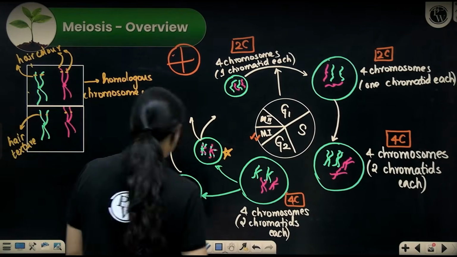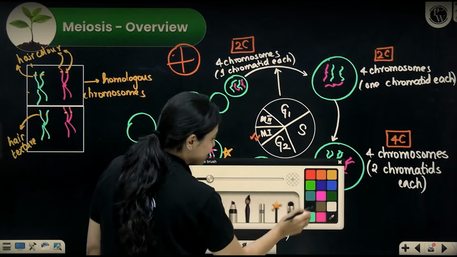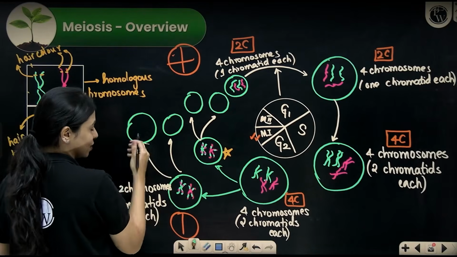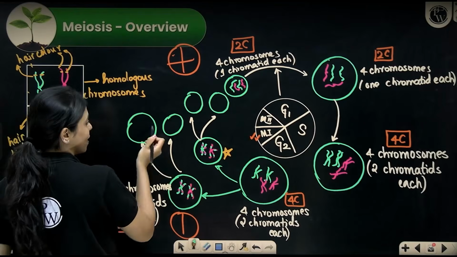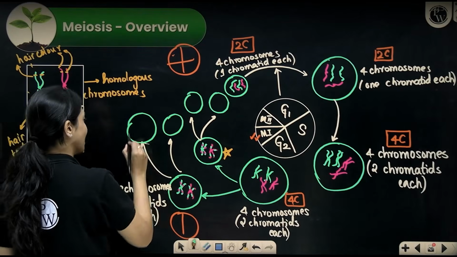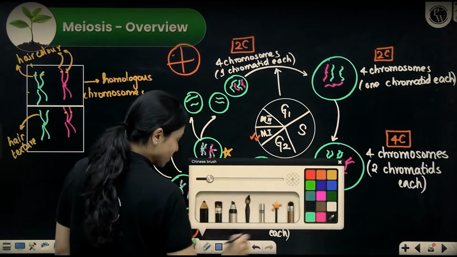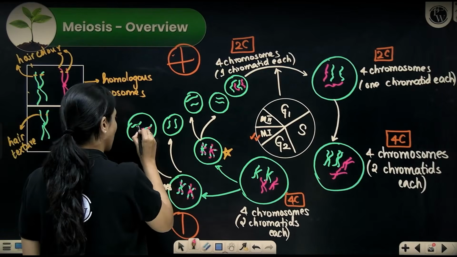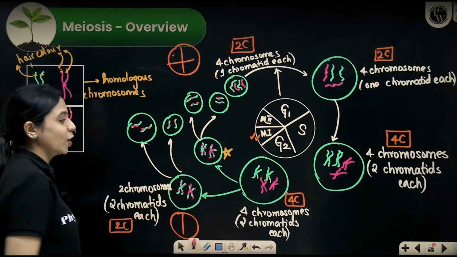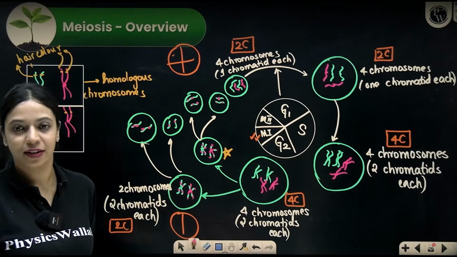And meiosis II will be exactly like mitosis in the fact that the centromere will split, okay, and the chromatids will get separated out. So at the end of meiosis II, which is like mitosis, you will see how each cell will end up having 2 chromosomes, which are a mixture of both the parents. This is how it brings about variation in a population. This is how it ensures that newer genetic combinations are created in a population.